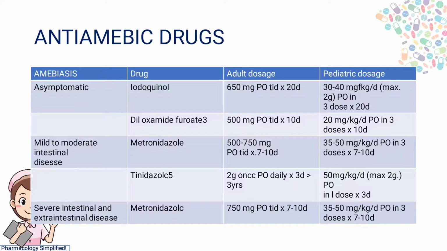Whereas tinidazole, we use 2 grams orally once daily for 3 days for children older than 3 years. In pediatrics, we use 50 mg per kg per day, maximum 2 grams orally in a single dose for 3 days. In severe intestinal and extraintestinal disease, metronidazole 750 mg orally 3 times a day for 7 to 10 days, whereas in children 35 to 50 mg per kg per day orally in 3 doses for 7 to 10 days.